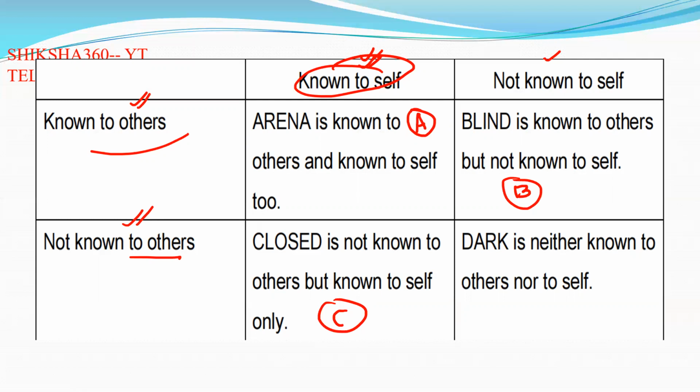Not known to self. Basically, the person does not know his own quality, and it is also not known to others. That is known as the dark area, D. It is neither known to others nor to self. So basically this is the overall concept of the Johari window.